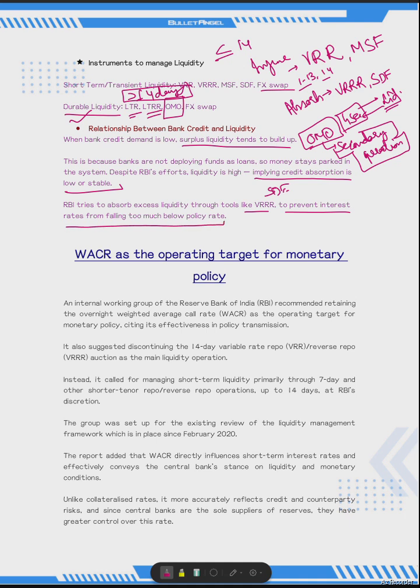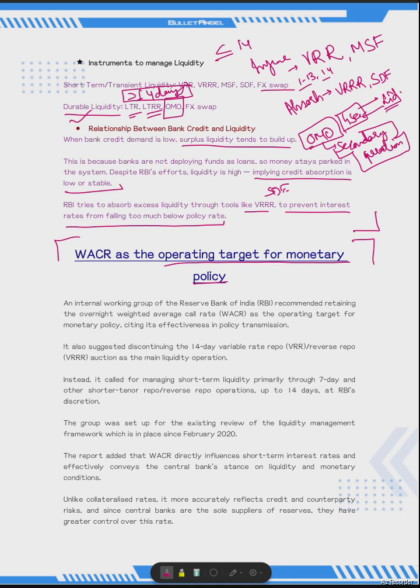So this is how we have studied variable rates, weighted average call rates, liquidity adjustment facilities, money market operations, surplus, deficit, money supply till now. Now this is the weighted average call rate as the operating target of the monetary policy. We have seen that it may also affect your aggregate demand. So it is not only relevant for your inflation targeting or interest targeting, but may also be relevant at the economic level for financial stability.